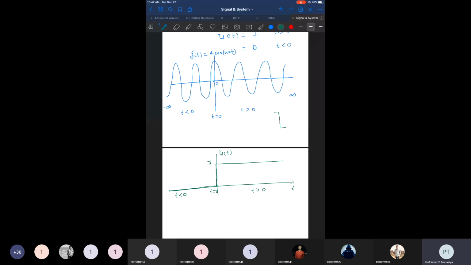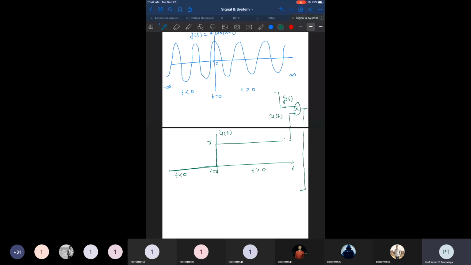If you multiply, this is the g of t signal and this is the u of t signal, and we give the multiplication over here. Now what happens in this case? All the points below 0 are multiplied with the 0 value of the unit step signal, so it makes them 0. But all the points above 0 of g of t are multiplied with 1, because u of t is 1 in this range, which does not change their value. If you multiply something with 1, it doesn't change its value, it remains as it is.